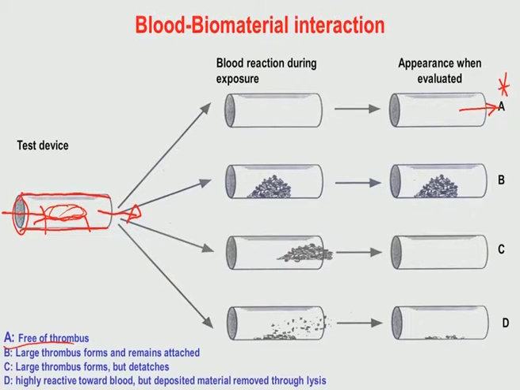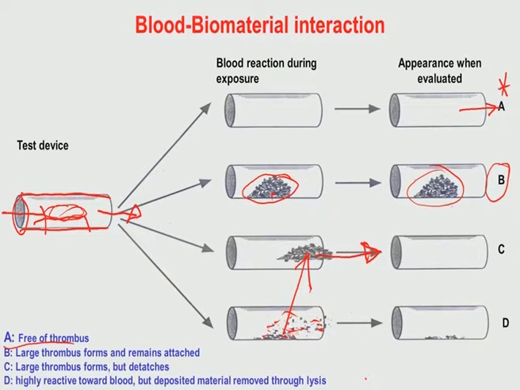In the second case, there is very distinct thrombus formation. Even when the blood flow is stopped, this thrombus remains adherent to the material substrate. I put a circle here, this is B. This is not at all acceptable for biomedical applications. The third is that the thrombus may form, but it will be taken away along with the blood. The fourth is that a thrombus will form, but it is not stable, and there will be a lot of distributed, shredded thrombus.